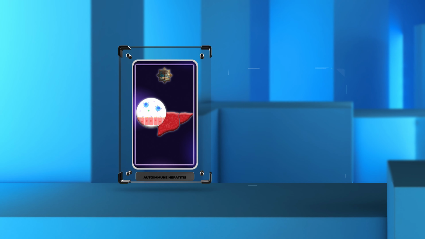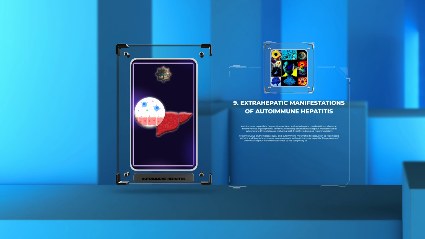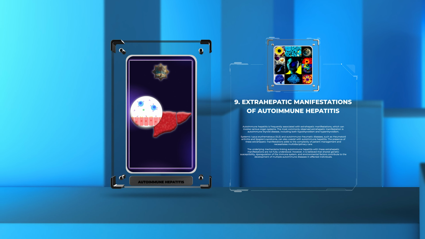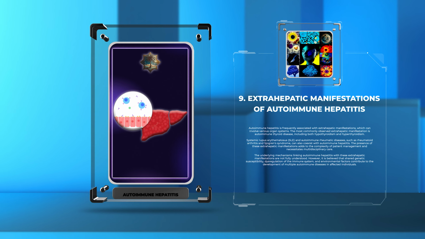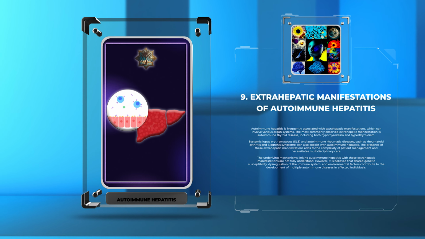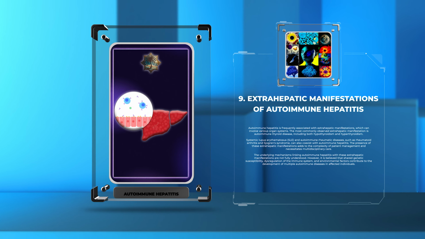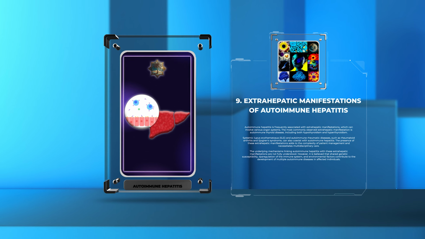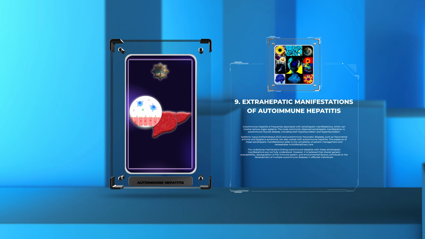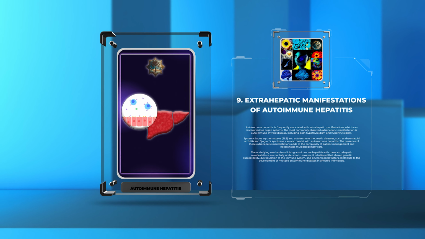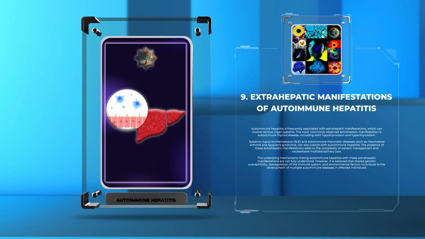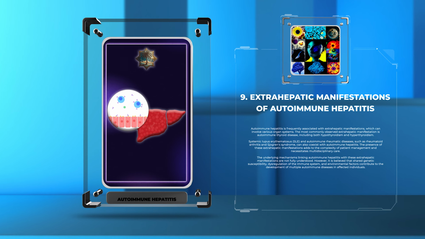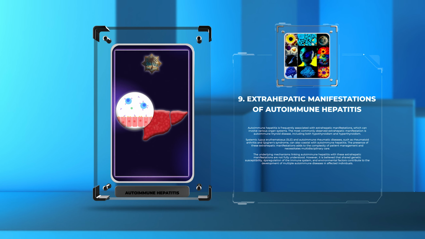Autoimmune hepatitis is frequently associated with extrahepatic manifestations, which can involve various organ systems. The most commonly observed extrahepatic manifestation is autoimmune thyroid disease, including both hypothyroidism and hyperthyroidism. Systemic lupus erythematosus, SLE, and autoimmune rheumatic diseases, such as rheumatoid arthritis and Sjögren's syndrome, can also coexist with autoimmune hepatitis. The presence of these extrahepatic manifestations adds to the complexity of patient management and necessitates multidisciplinary care.